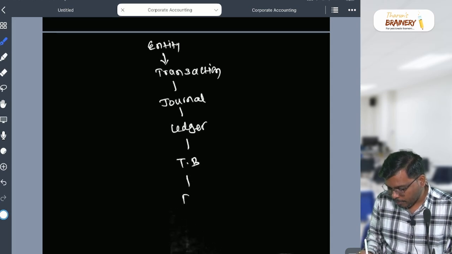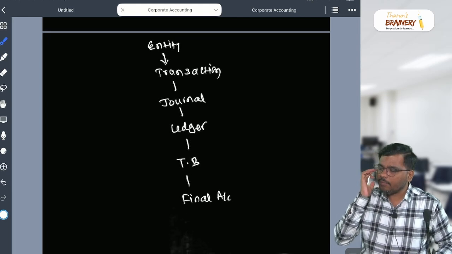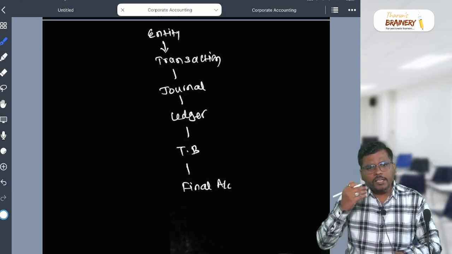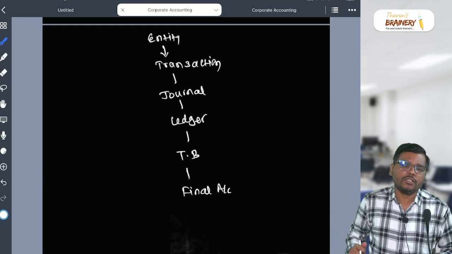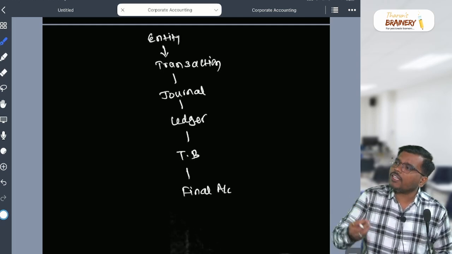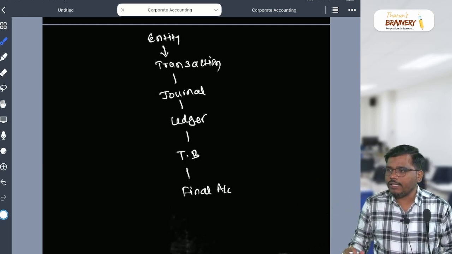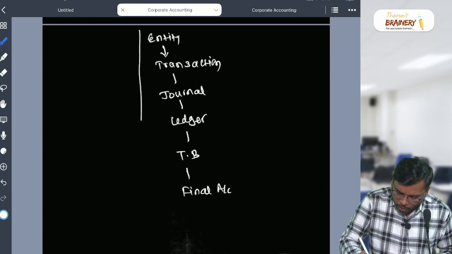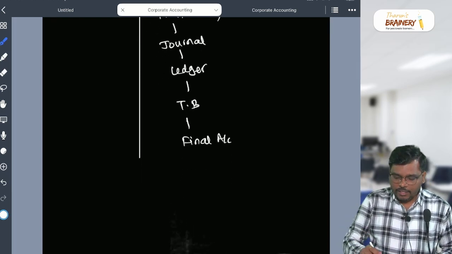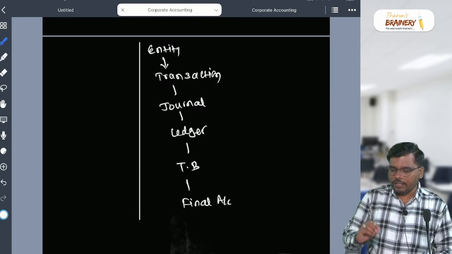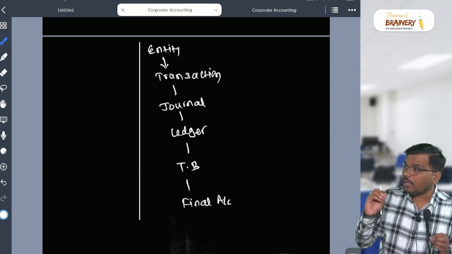And from the trial balance we prepare what, sir? Final account, which is a financial statement, correct? You do any business, you prepare any business financial statement, whether it's a profit making or non-profit making organization, the accounting flow remains the same, it will not change. First there is an entity, then there is a transaction, journal, ledger, TB, final account.